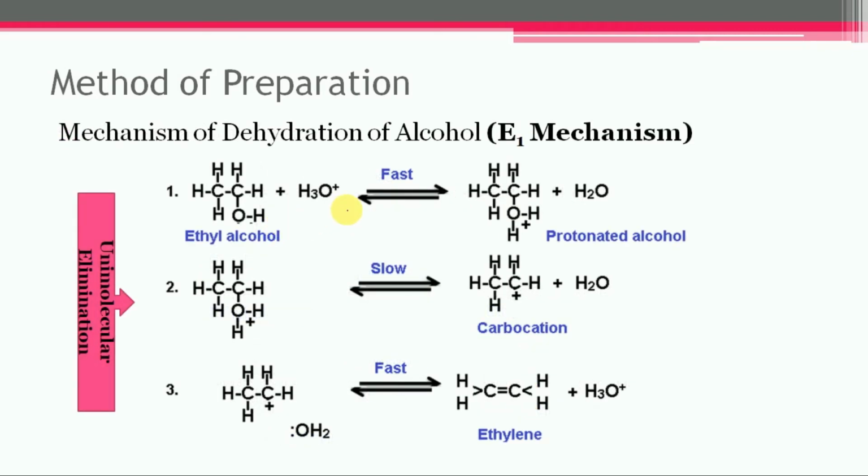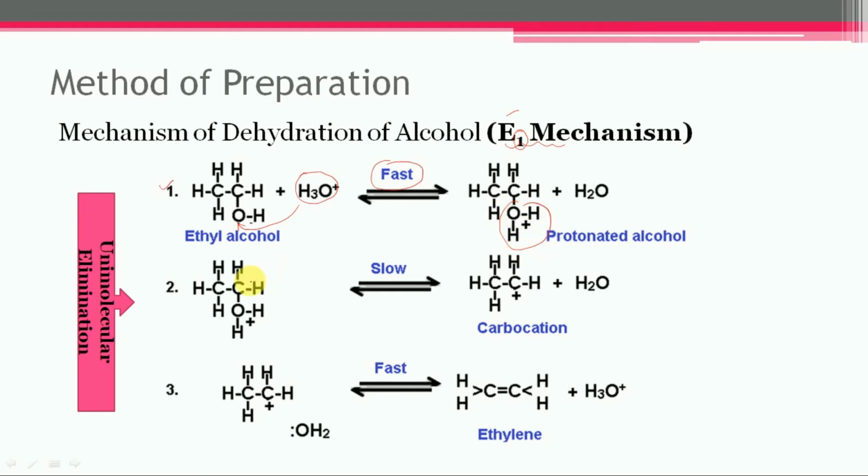Mechanism of dehydration of alcohol: it follows the E1 mechanism. E stands for elimination and 1 stands for unimolecular. So it is a unimolecular elimination mechanism having 3 steps. Step number 1 is the protonation of alcohol, and it is carried out by a proton from the acid. This is the first step, so finally the protonated alcohol will get formed.